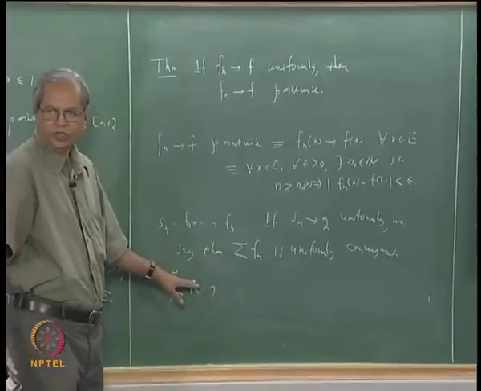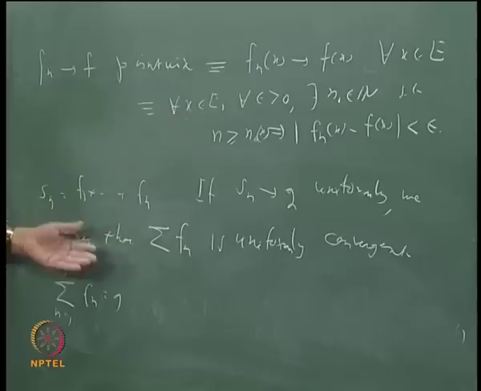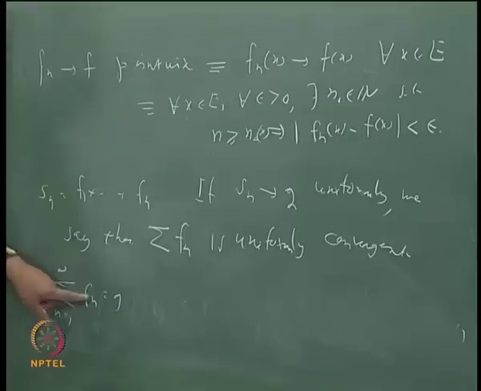So in the case of series also we can make a difference whether the series is pointwise convergent or uniformly convergent, and accordingly we can say that G is a pointwise sum or a uniform sum.